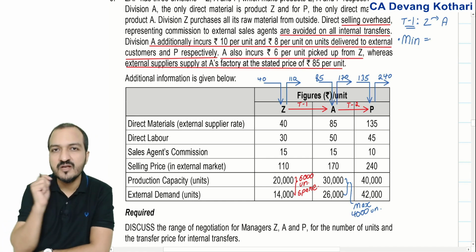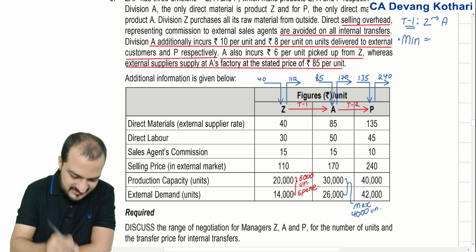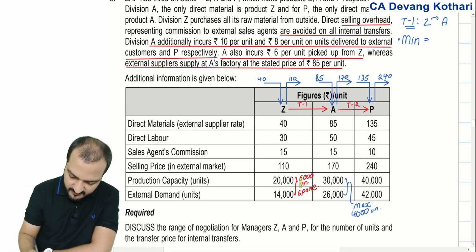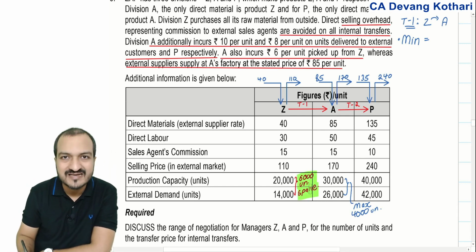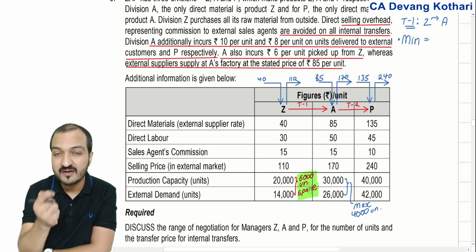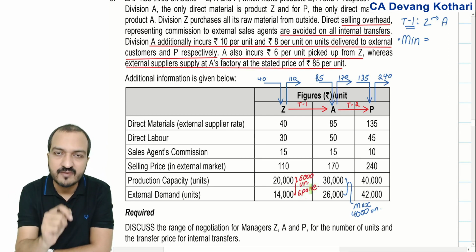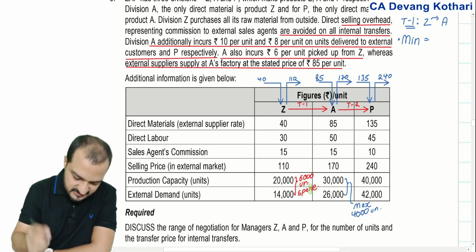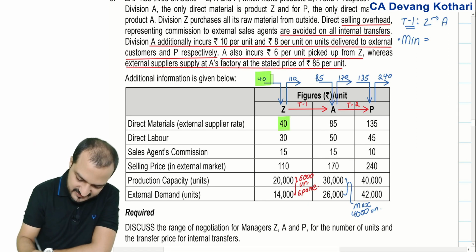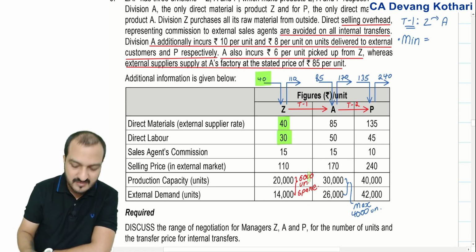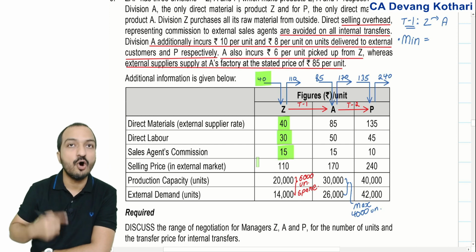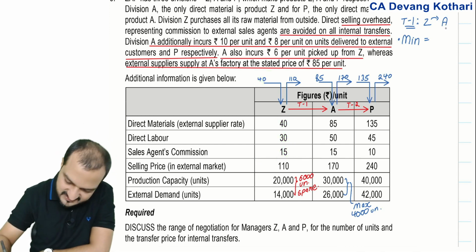Imagine what will be the minimum TP that Z will want. Well, Z will want minimum TP for transfer out of spare capacity. For transfer out of spare capacity, the minimum he wants will be his variable cost. What is his variable cost? 40 rupees material, 30 rupees labor. That's it. 15 is not incurred on internal transfer. So the minimum TP that Z wants is